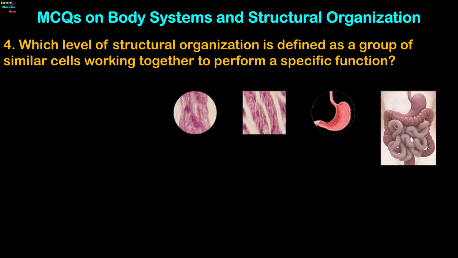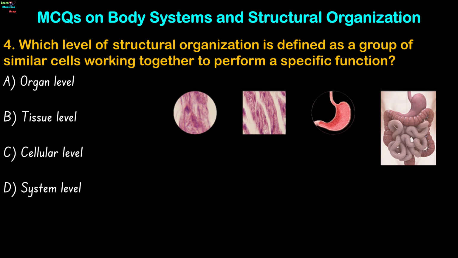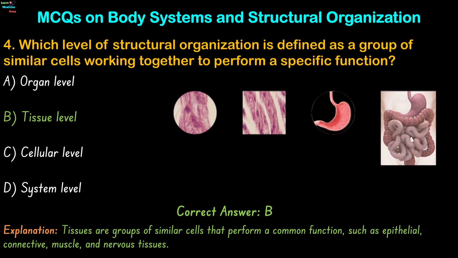Question 4. Which level of structural organization is defined as a group of similar cells working together to perform a specific function? Organ level, tissue level, cellular level, or system level? The correct answer is option B. Tissues are groups of similar cells that perform a common function, such as epithelial, connective, muscle, and nervous tissues.